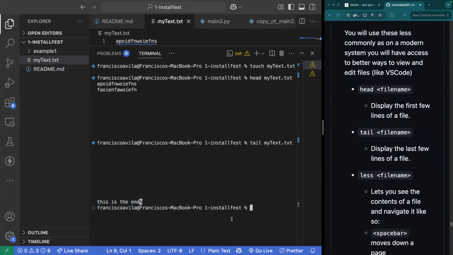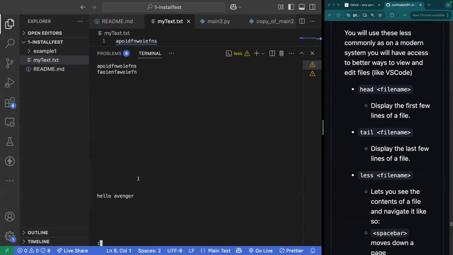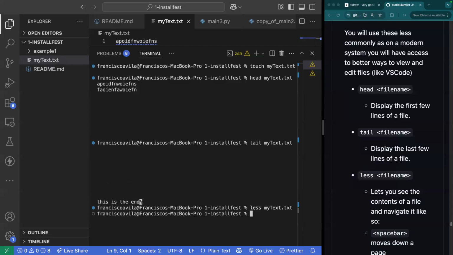And if I run less, it shows me pretty much my entire file in a more shortened version. If I continue to press enter, it'll show me the entire file all the way towards the end. And then it'll say, hey, this is the end of the file. I can just press Q to exit that view.